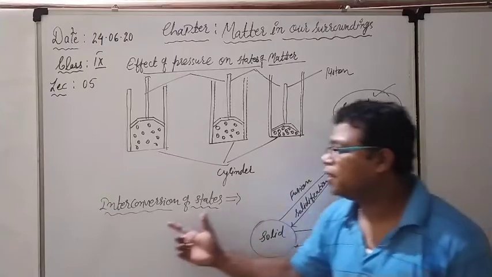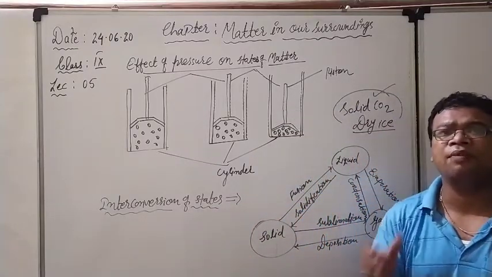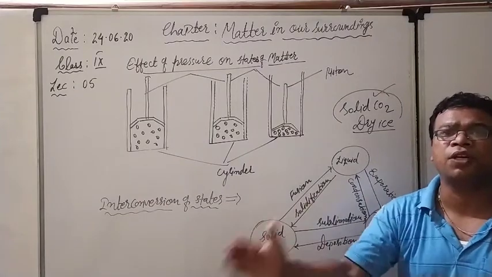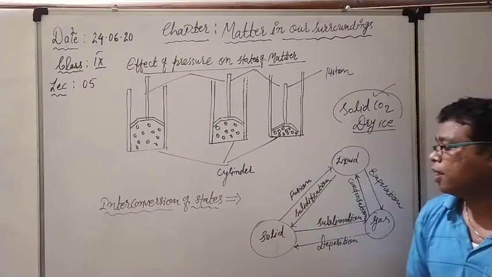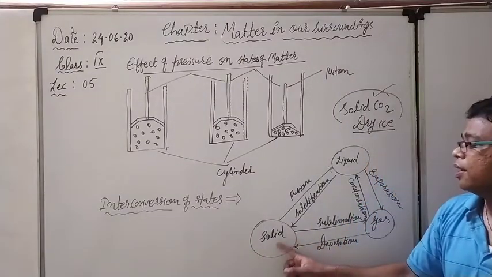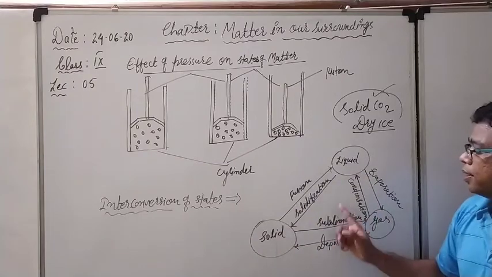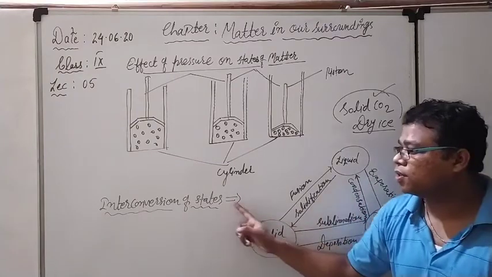Now see the next thing, the interconversion of states. We have studied the effect of temperature and the effect of pressure. Now see what is happening. There are three states of matter, which I have written here in the circle: solid, liquid, and gas. So now try to see what the interconversion of the states is.